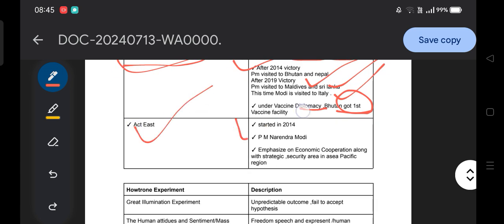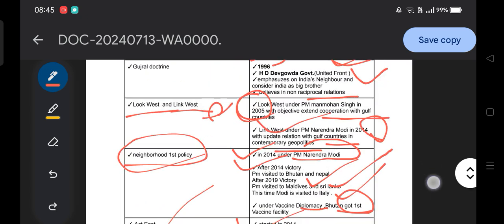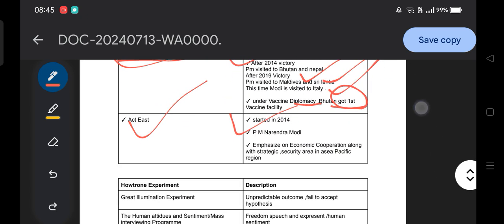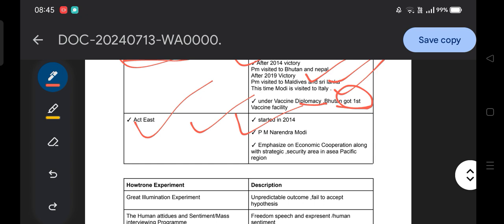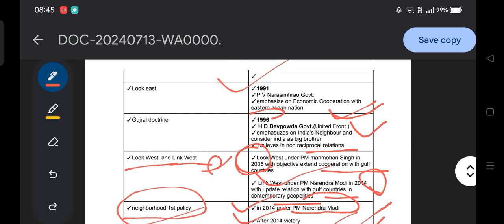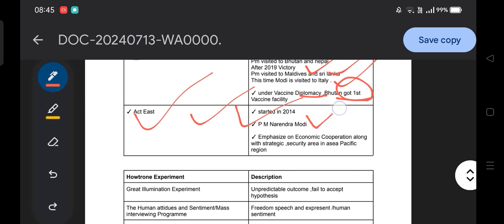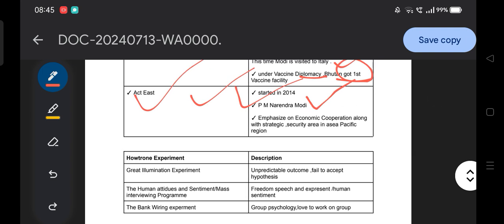Act East policy was started in 2014. Here we have noticed that the Look East policy was 1991, but the Act East policy is 2014. The Look East policy was under the PV Narasimha Rao government. The Act East policy is under PM Narendra Modi. You have to remember this, as it could be asked. Then, what is the objective of the Act East policy?